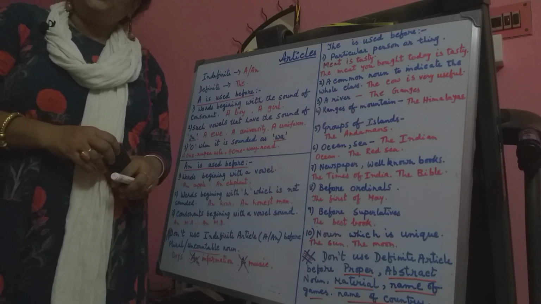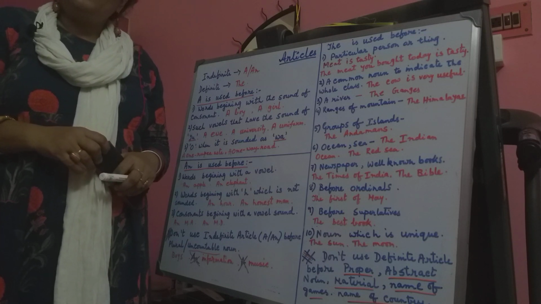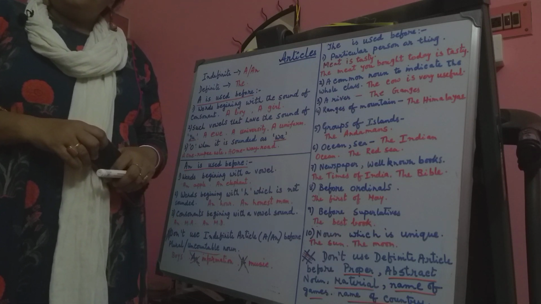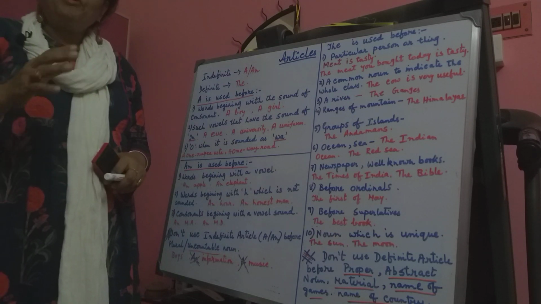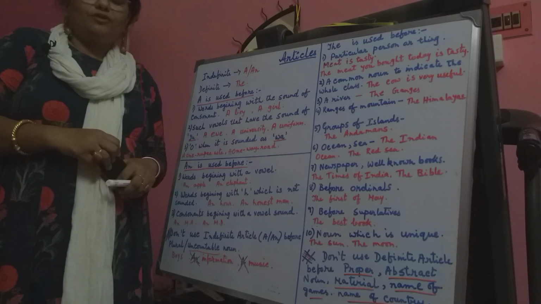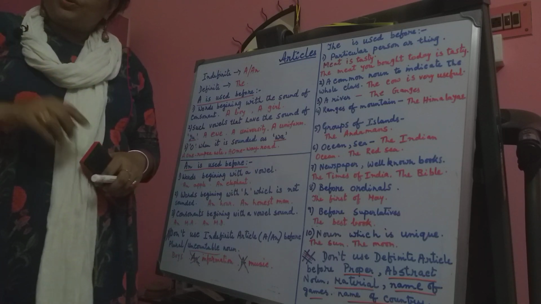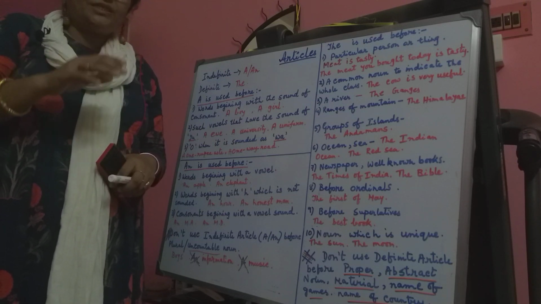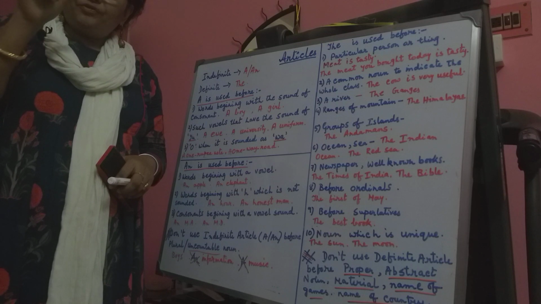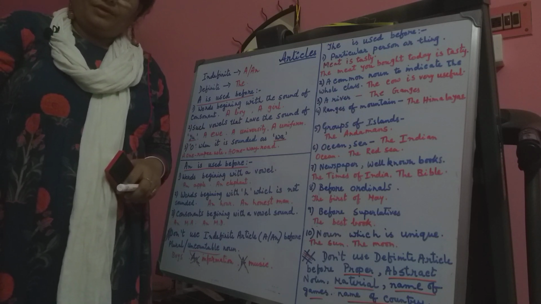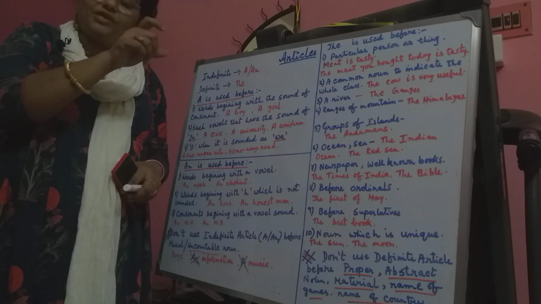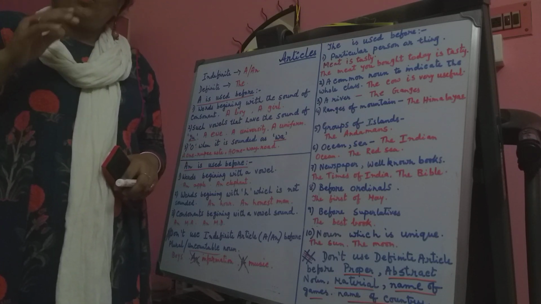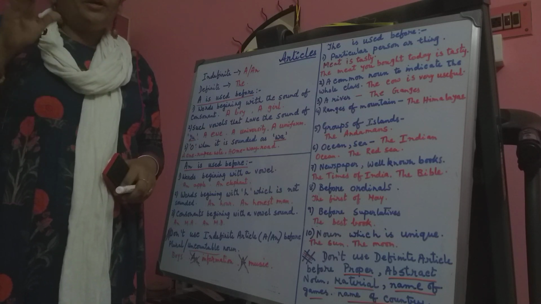And you all know that we use articles before a noun. You may think that before an adjective also we sometimes use them. For example, an interesting story. But we cannot say an interesting. Actually, we are using an for story. What kind of story? That is interesting. That's why we say an interesting story. Remember that we always use articles for nouns.